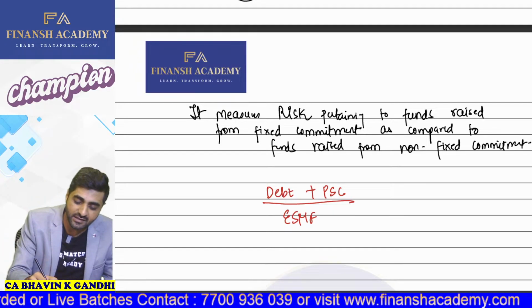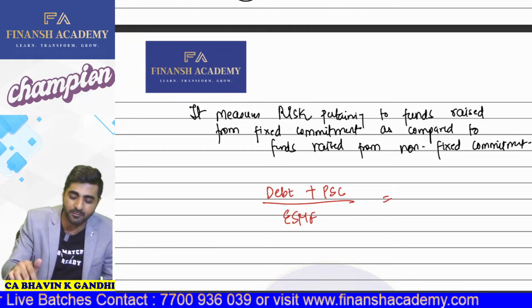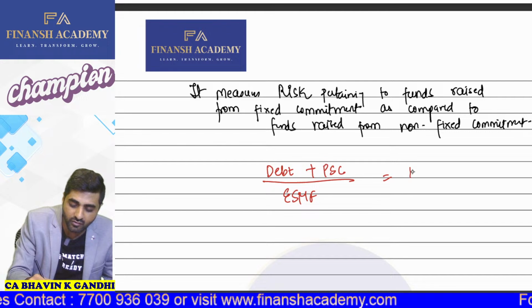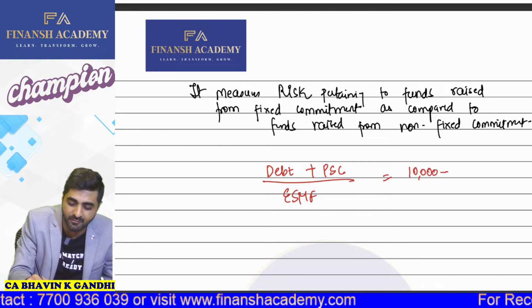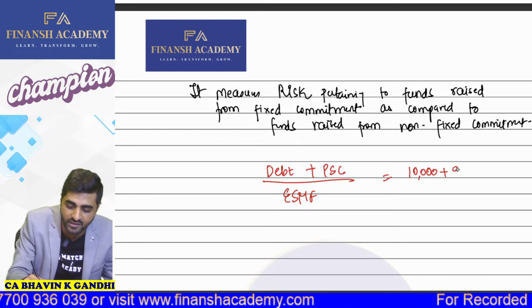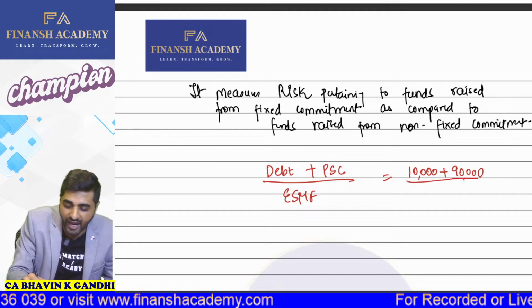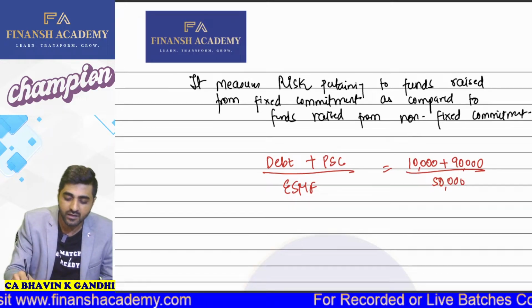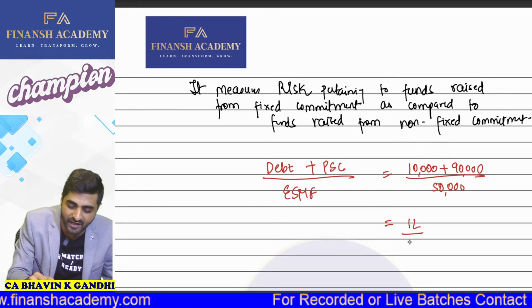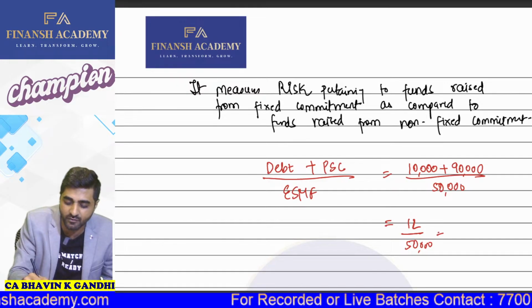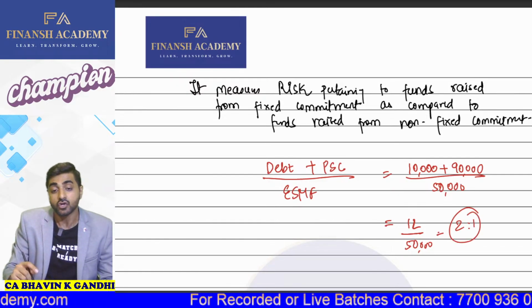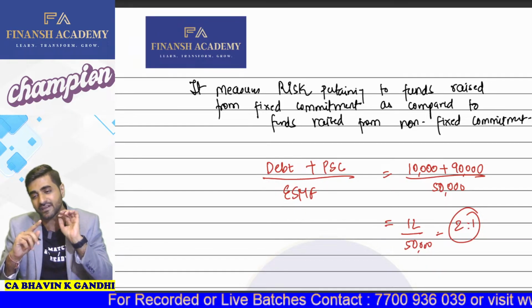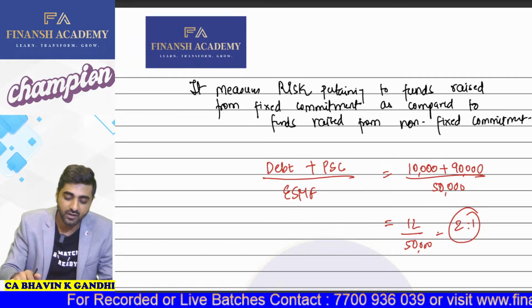So my dear students, if a particular company has taken a loan, let's say amounting to 10,000, and they have taken money from preference shareholders amounting to 90,000, and suppose their equity shareholder fund is just 50,000, can I say this ratio will become 1 lakh upon 50? So this ratio will actually become 2:1. So for every 1 rupee of equity shareholders funds, there are 2 rupees of your fixed commitment sources.